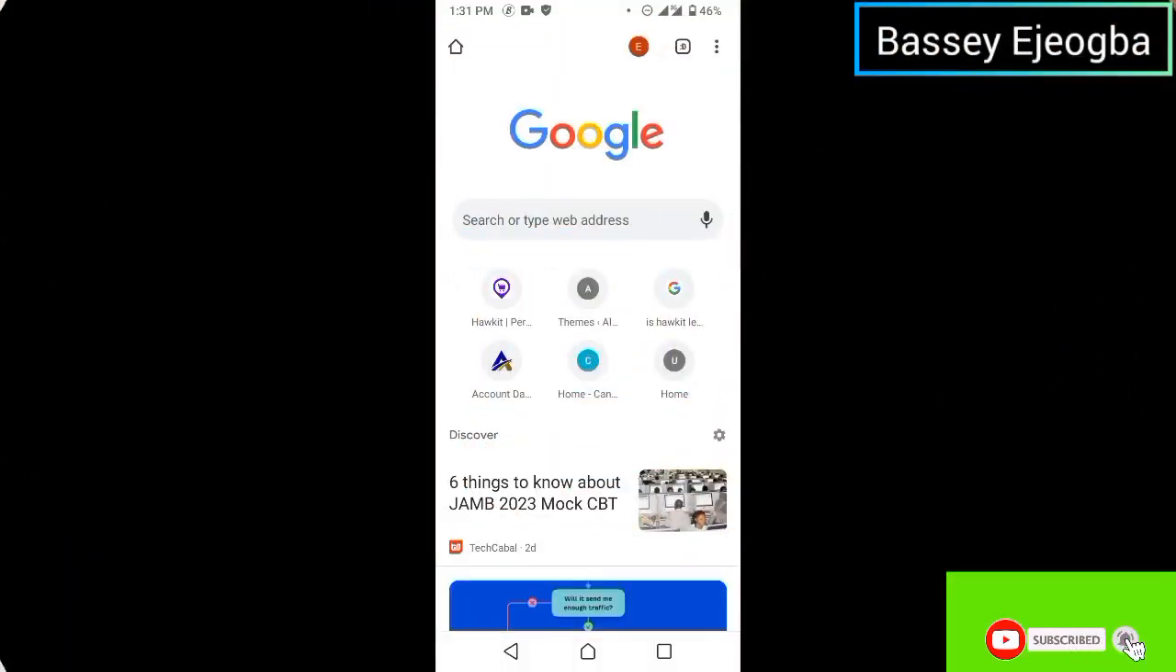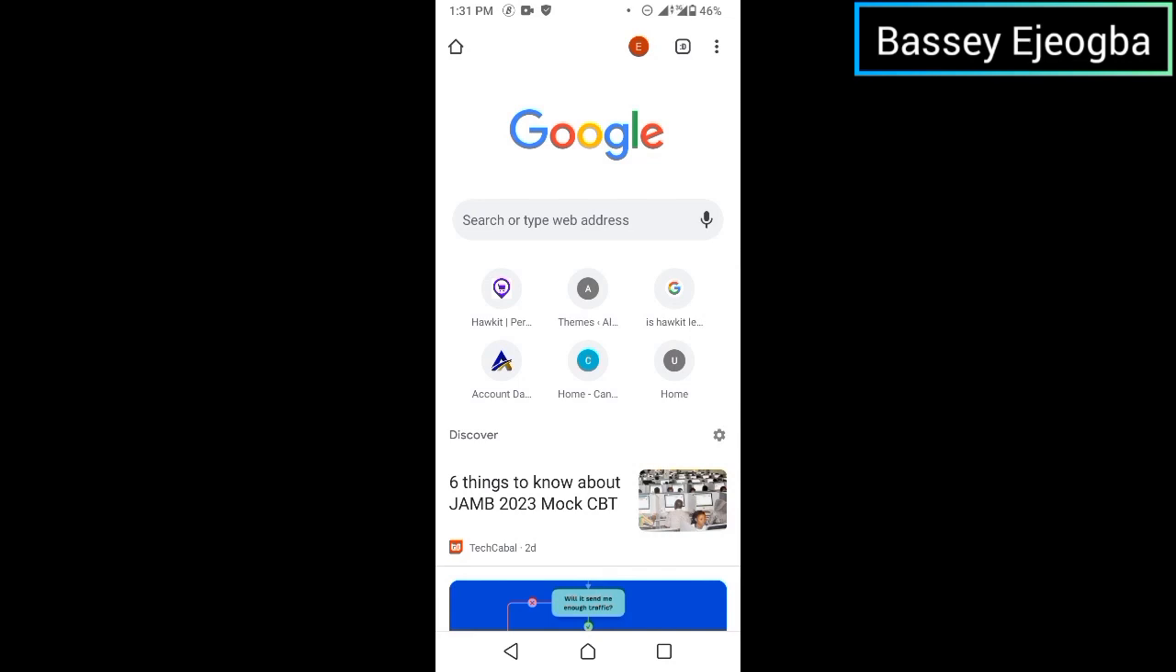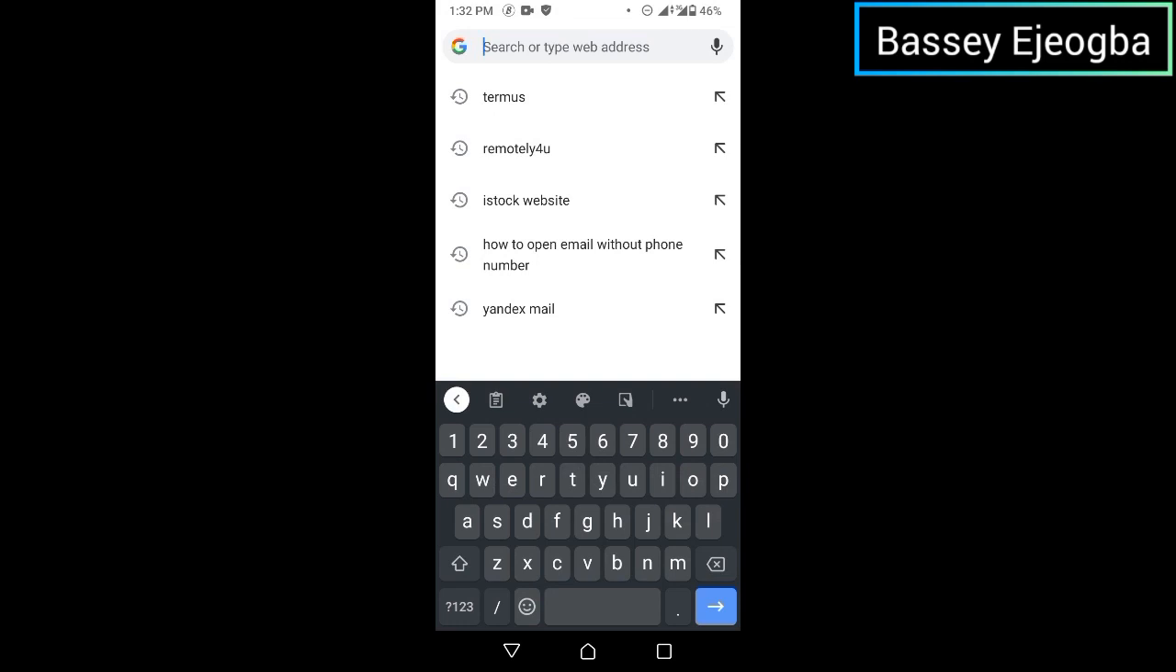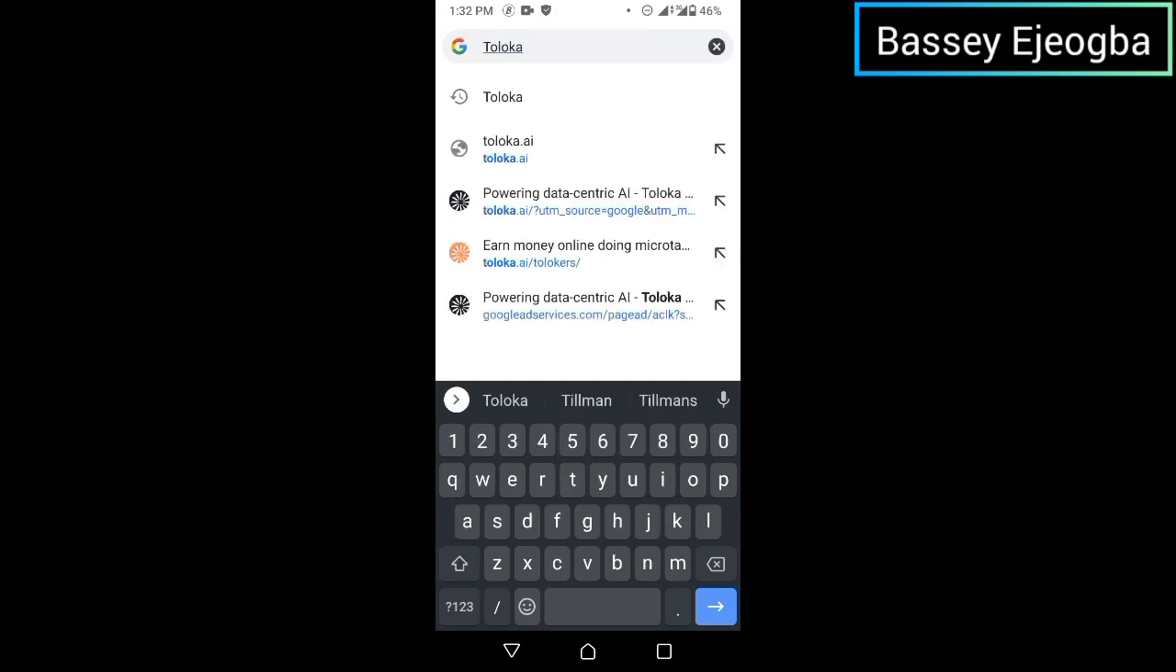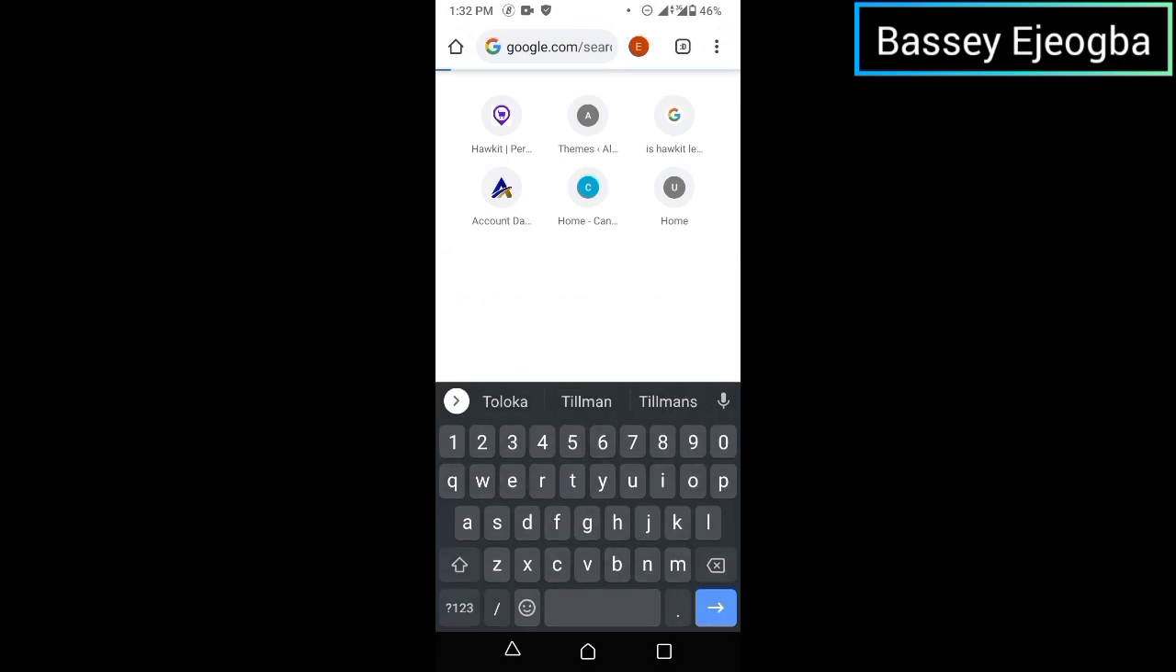So I'll be using a screen recording as usual. Let's go. So guys, with your mobile data on, the first thing you do is go to your browser of your choice. As you can see on the screen, this is Google Chrome. You can go to any browser of your choice, Firefox, Opera Mini and the rest of them, and you dial in this keyword, as you can see on the screen, and you send. Allow it to load.